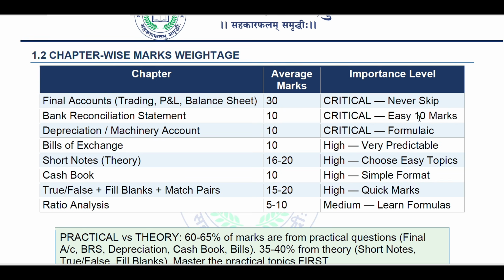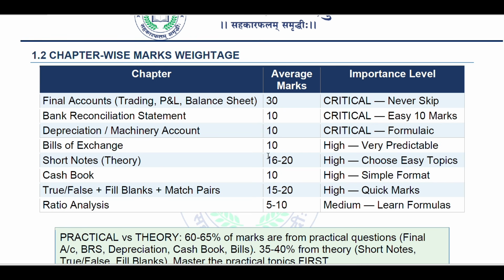BRS for 10 marks, it is also critical, for 10 marks. Easy 10 marks you will get here. Depreciation and machinery account for 10 marks, it is also a critical one, and formula-based questions are there. And then bill of exchange for 10 marks, very high and predictable in the coming examination.